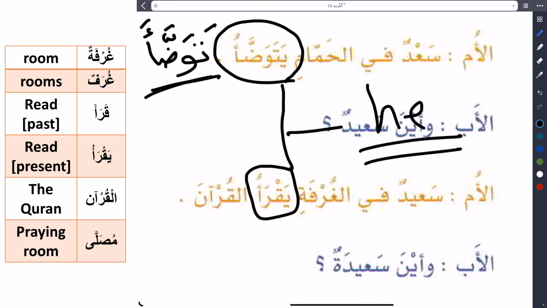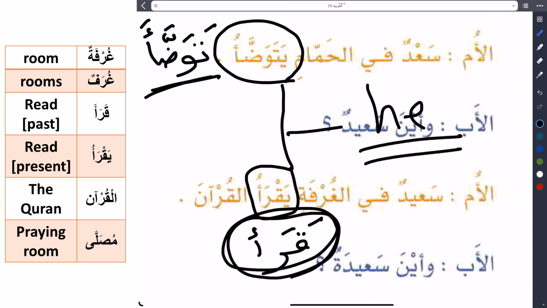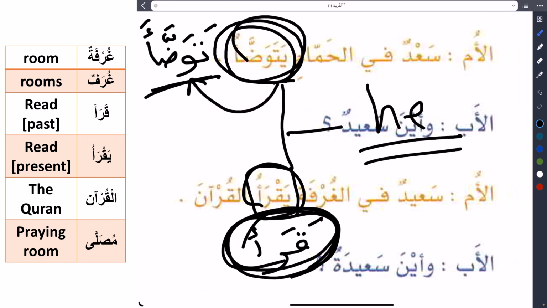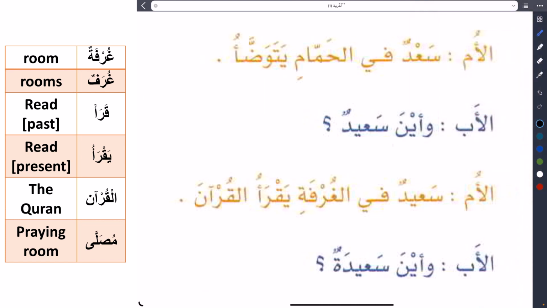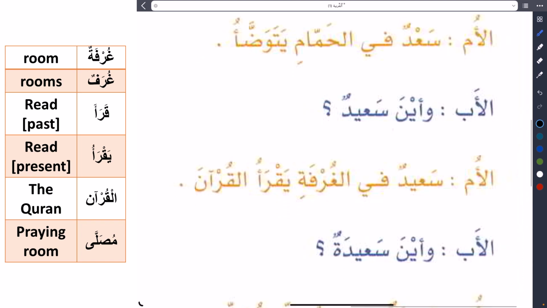So tawadda'a is the past, he did wudu. And qara'a, that's read, the past from read. Present yaqra'u, past qara'a. Present yatawadda'u, past tawadda'a. You need to study these two verbs, present and past. Understand the meaning and apply that very, very well.